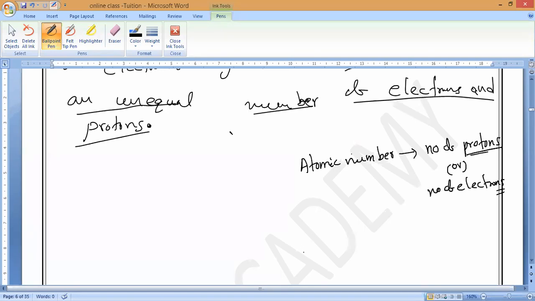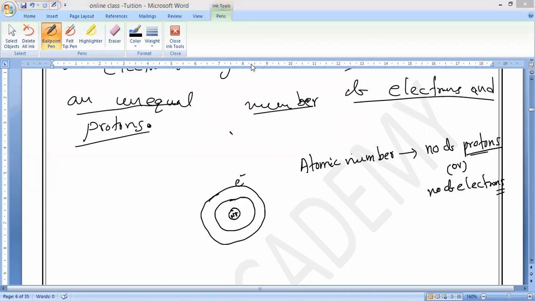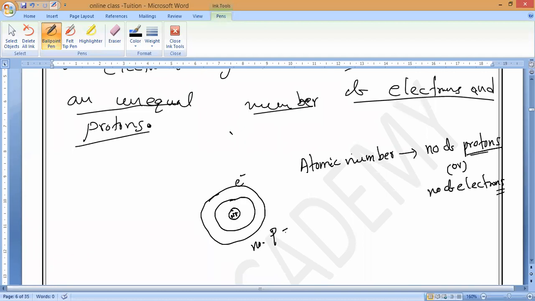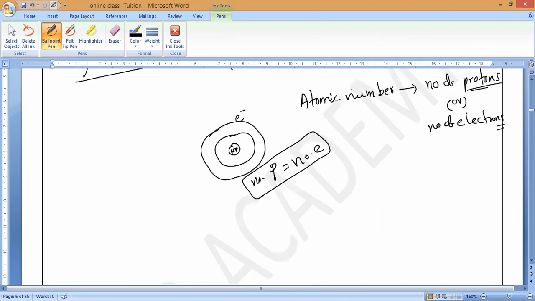That is why. So if you take any atom, what is happening, guys? At the center, at the nucleus, we have neutrons and protons, and the orbits, who is having them? Electrons. Now you can take any atom, guys. Try to understand very carefully. In any atom, the number of protons is equal to the number of electrons. Understand, guys? Please respond now. Yes, sir.